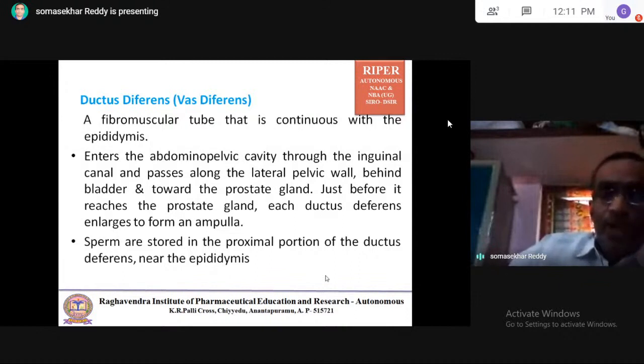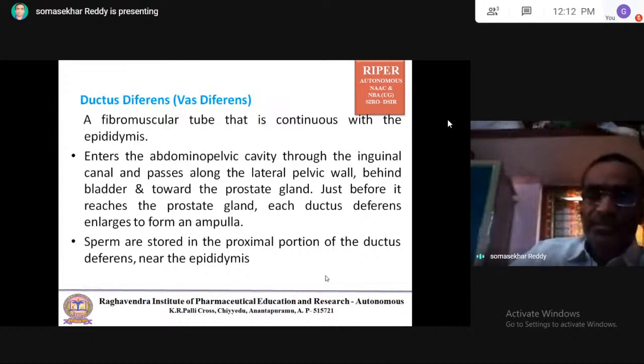It enters the abdominopelvic cavity. Already I told you, the male reproductive organs are located in the abdomen and also the pelvic region. It passes through the inguinal canal along the lateral pelvic wall behind the bladder and toward the prostate gland, which is an accessory male reproductive organ.